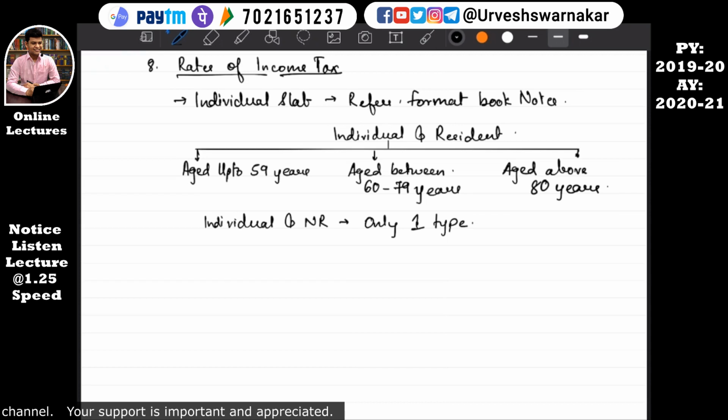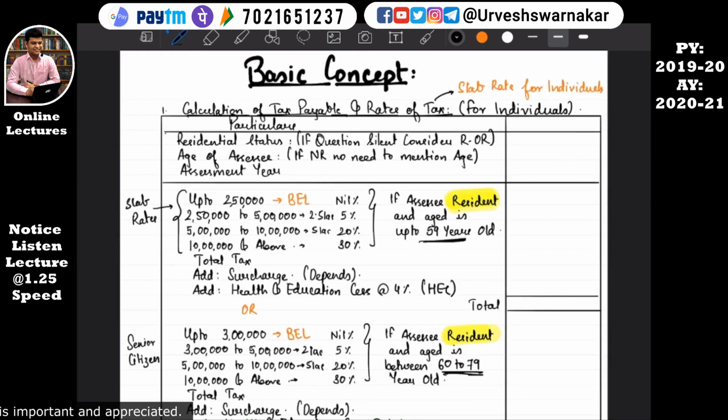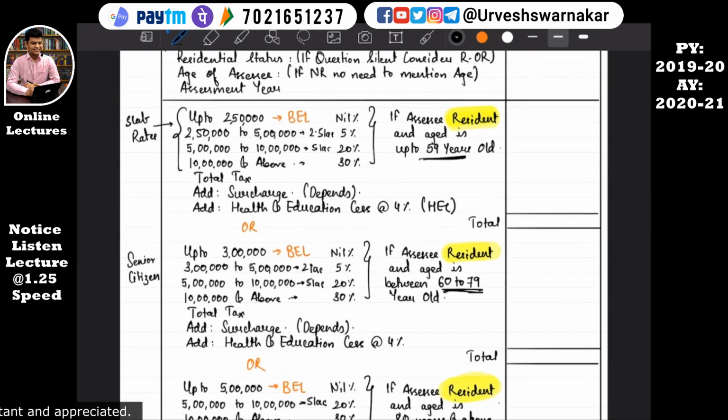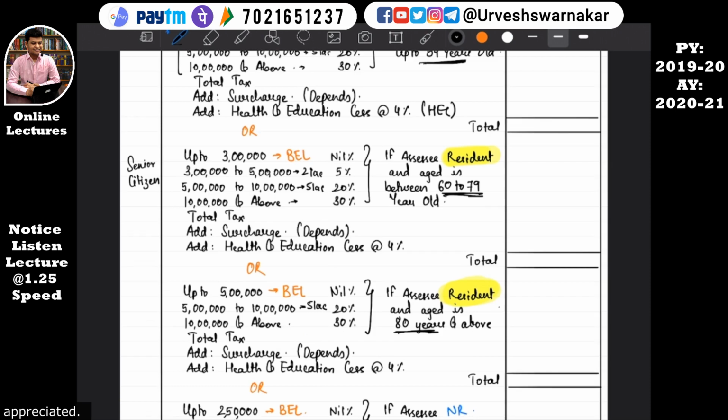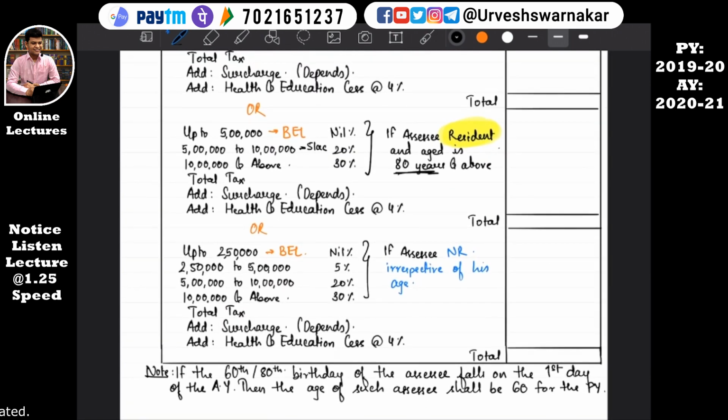So let's see that. I'll erase this. If you want, you can write it in your notes, but basically I don't think you need to write all this. I've already made it in this format book, so you don't need to write it again. It will be overlapping.